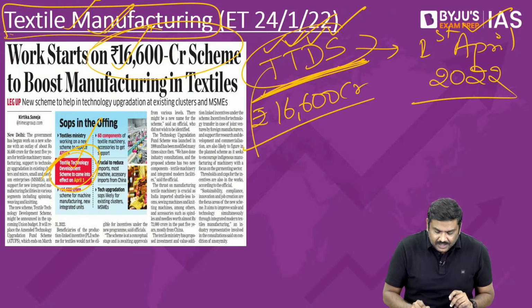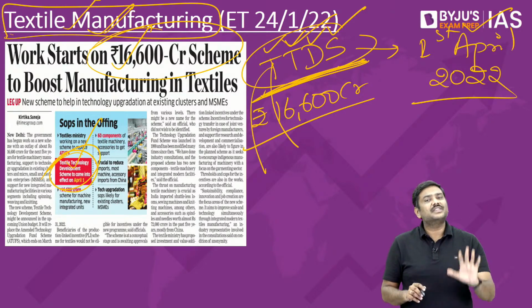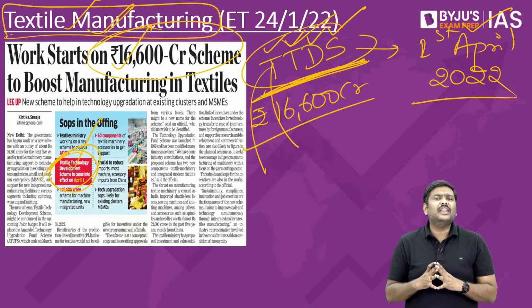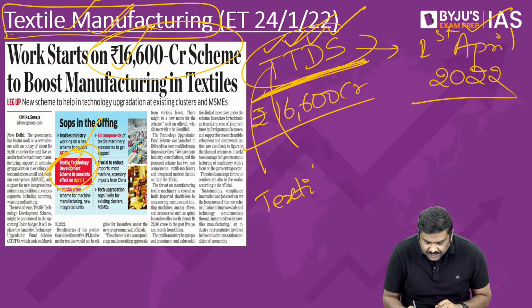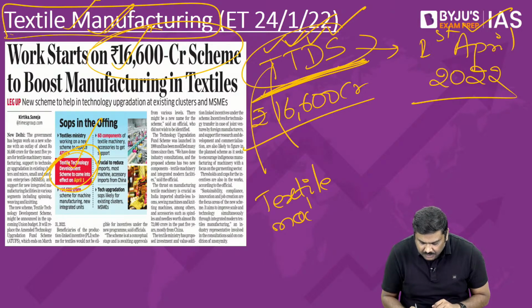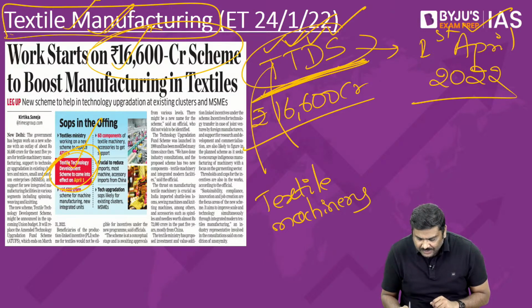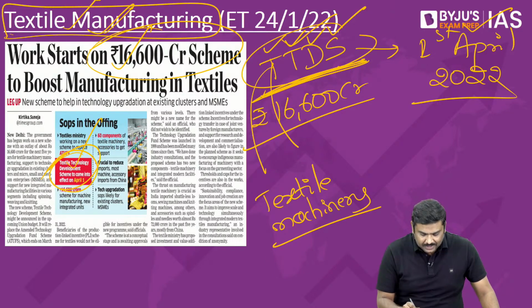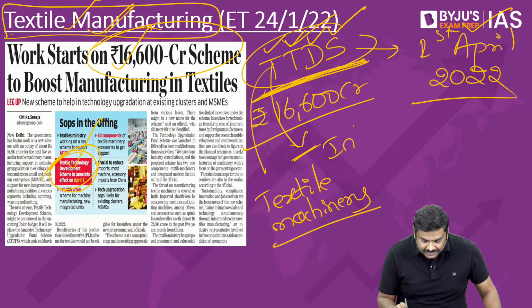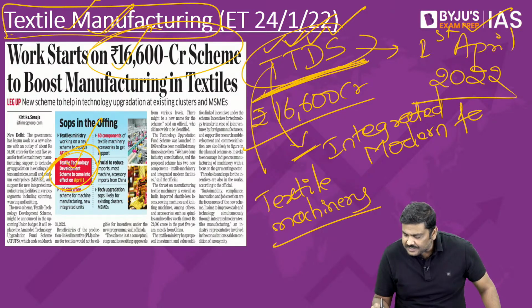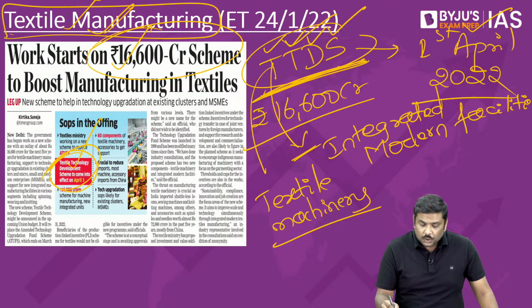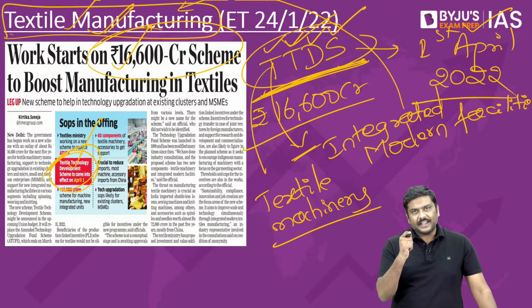Now, under TTDS, there are two very important components which are mentioned in the article. What are the two very important components? One, basically we will promote manufacturing of textile machinery. And the second one will be integrated modern facilities. The second one is straightforward. We want to develop modern facilities to promote more and more manufacturing in the textile sector.